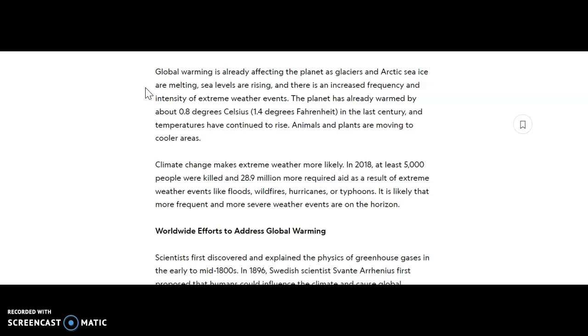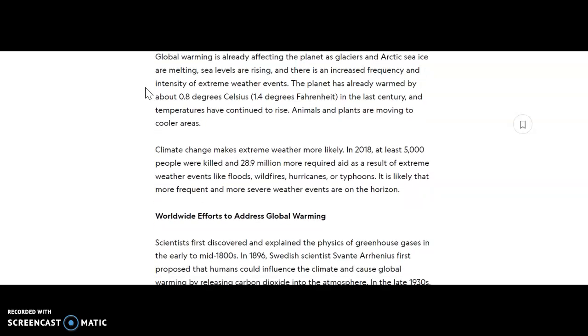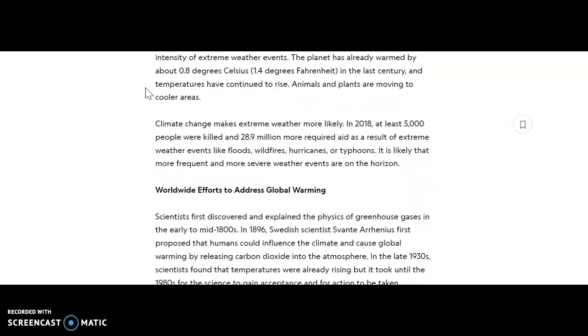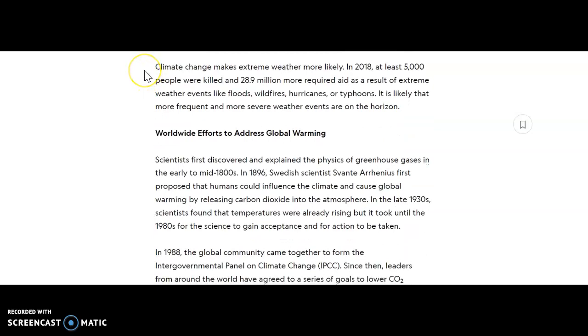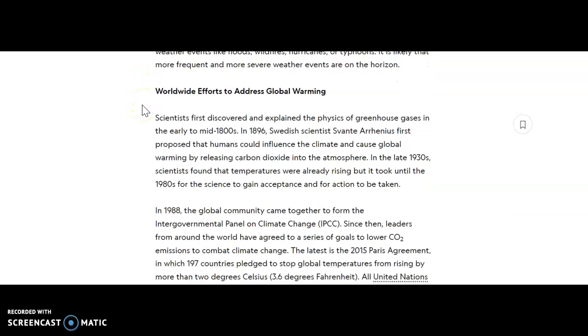The planet has already warmed by about 0.8 degrees Celsius, 1.4 degrees Fahrenheit in the last century, and temperatures have continued to rise. Animals and plants are moving to cooler areas. Climate change makes extreme weather more likely. In 2018, at least 5,000 people were killed and 28.9 million more required aid as a result of extreme weather events like floods, wildfires, hurricanes, or typhoons. It is likely that more frequent and more severe weather events are on the horizon.